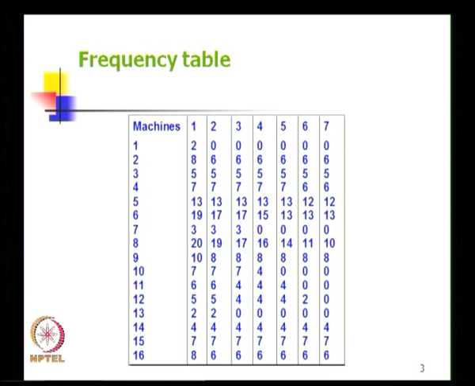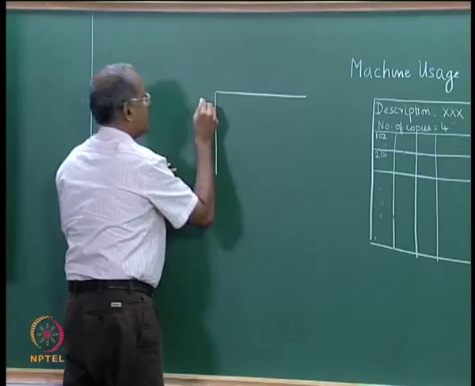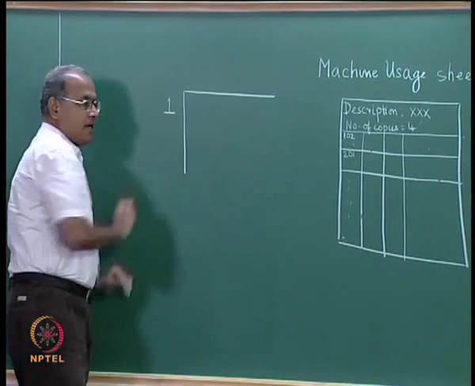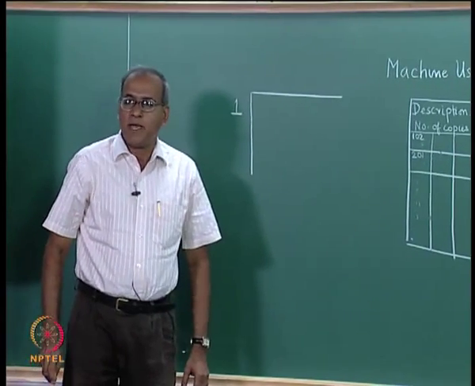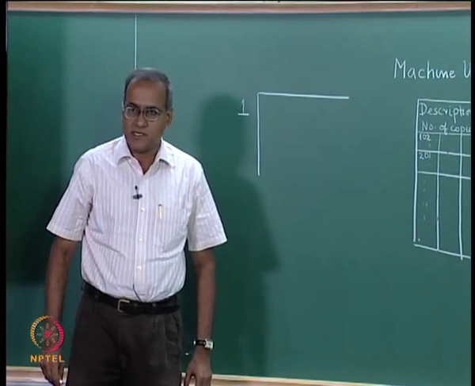You can take either machine number 1 or machine number 13 to begin with. So we take machine number 1 to begin with. We go back and create a small sheet with machine number 1 being the machine chosen based on smallest frequency.